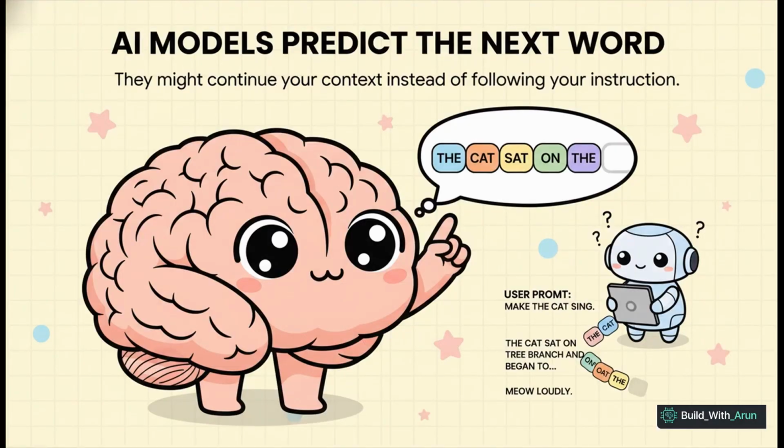And this gets right to the heart of it. Large language models, at their core, are designed to do one thing really, really well: predict the most likely next word based on everything that came before. So if you just give it a bunch of context and then stop, its first instinct is just to, well, continue the context. That's why your actual command, your directive, needs to come last. It tells the AI, okay, stop predicting and start doing.